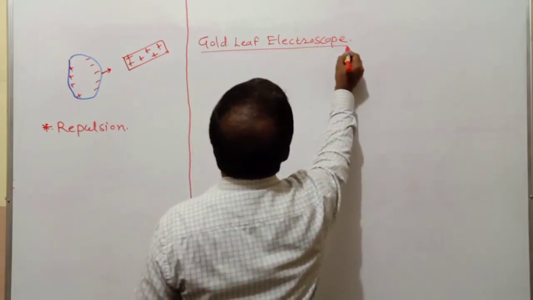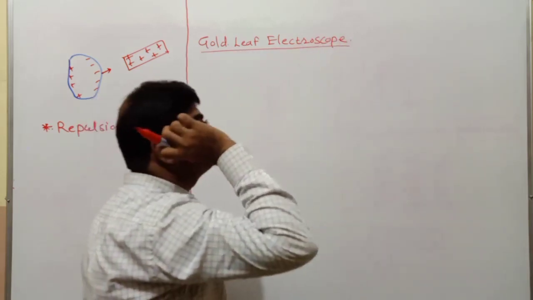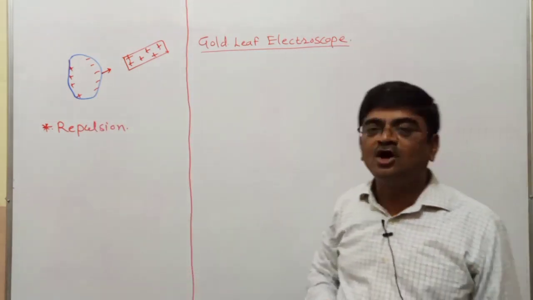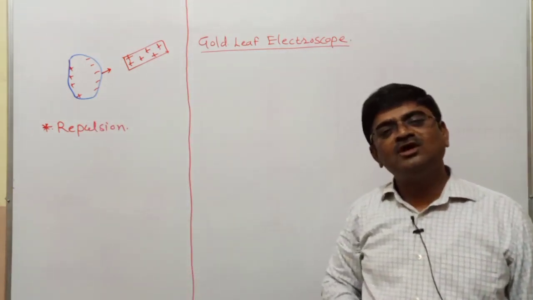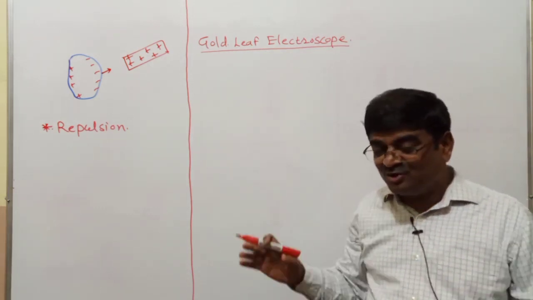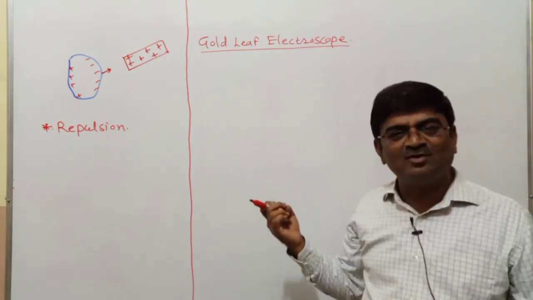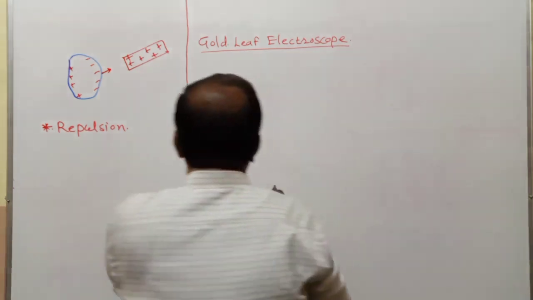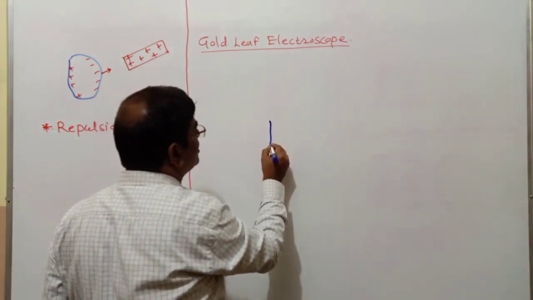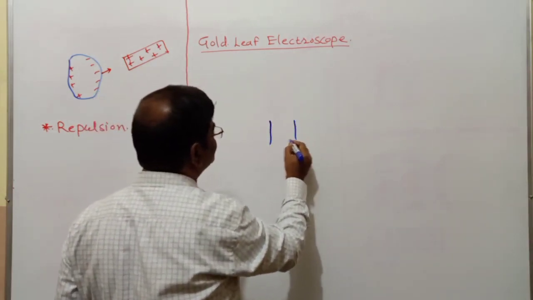To confirm whether the bodies are charged or not, I have a device called the gold leaf electroscope. So let me bring to your notice some basics about this device. You have got one glass vessel of this type.